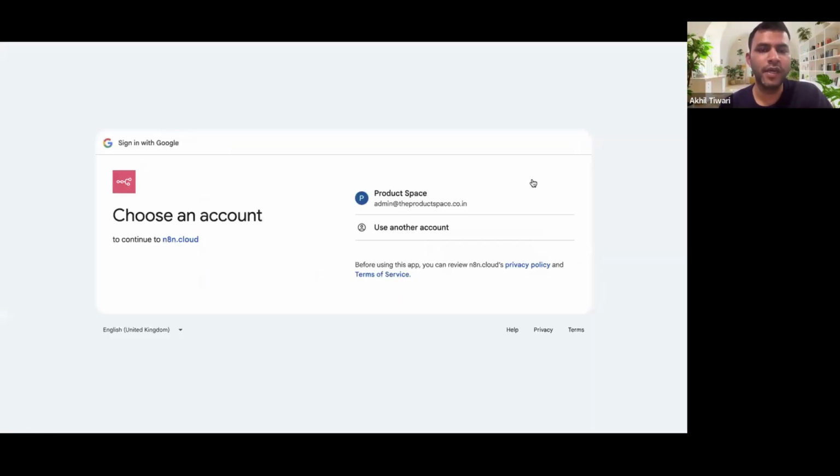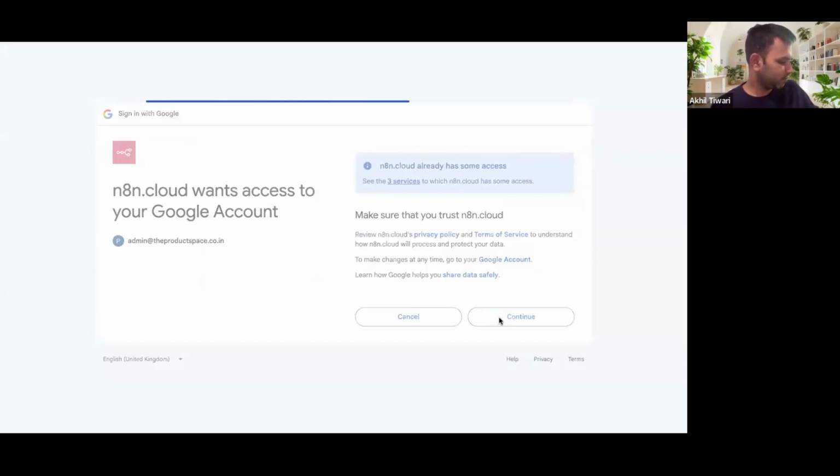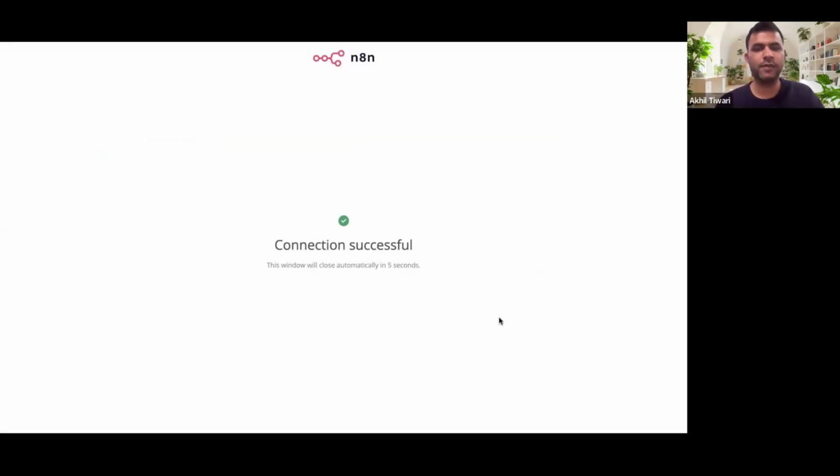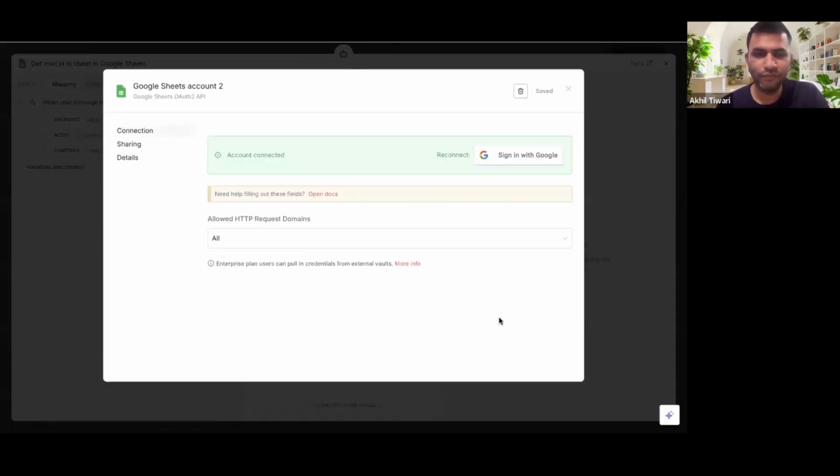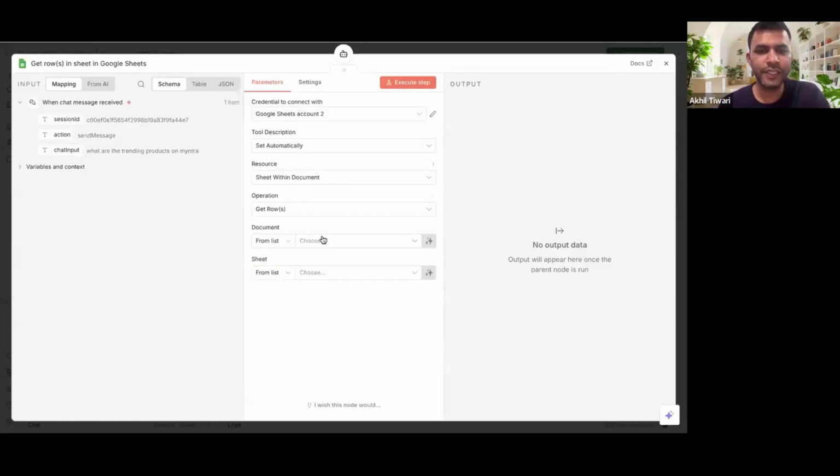Let's say I've done that. It'll take me here and it'll do this. And you can see that now, whatever sheets we have connected with this Google account, I'll be able to fetch. So how would I fetch it? I'll just click on this field that I can see. So I'll look for Myntra chatbot.